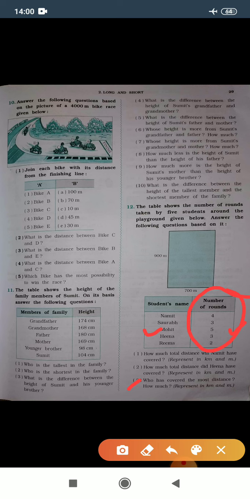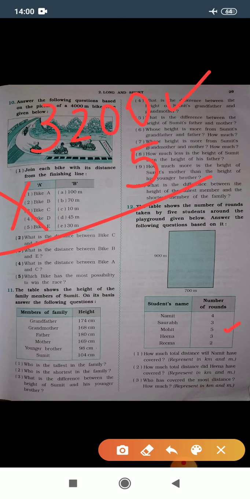So let's calculate total distance of Mohit. Our playground is of 3200 meter, multiply by 5, because Mohit has ran 5 rounds. Let's multiply this.